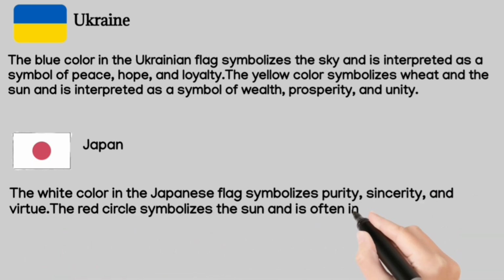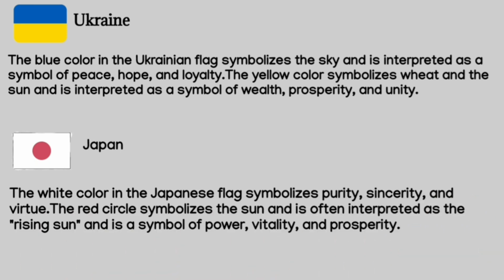Japan. The white color in the Japanese flag symbolizes purity, sincerity, and virtue. The red circle symbolizes the sun and is often interpreted as the rising sun and is a symbol of power, vitality, and prosperity.